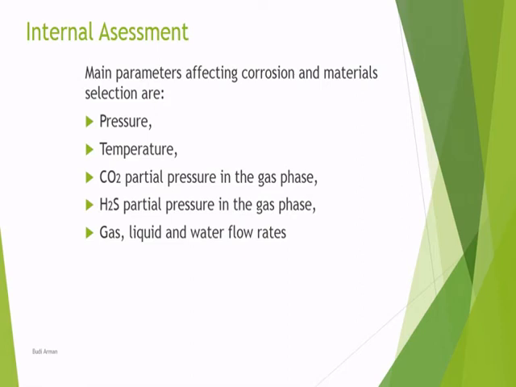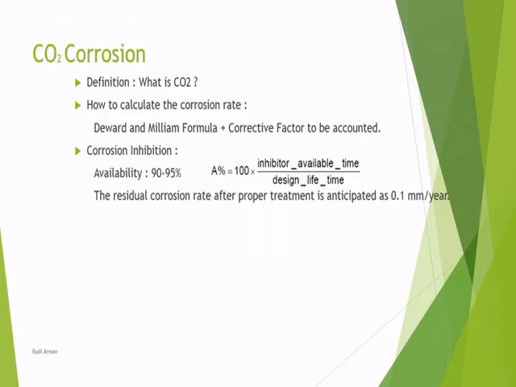Okay, next is internal assessment. Normally for internal corrosion assessment, we have to review the pressure, the temperature, the CO2 partial pressure in the gas phase, the H2S partial pressure in the gas phase, and the gas, liquid, and water flow rates. In my case we don't have H2S, so we can skip the assessment of this component.